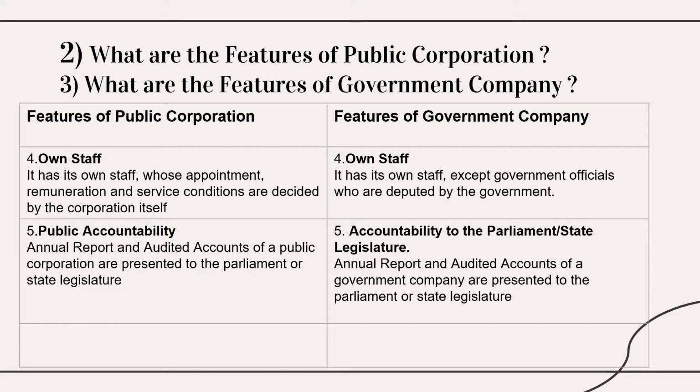And next, both the organizations are directly accountable to the parliament and state legislature. They have to prepare their annual report, and audited accounts should be placed before the parliament or the state legislature.